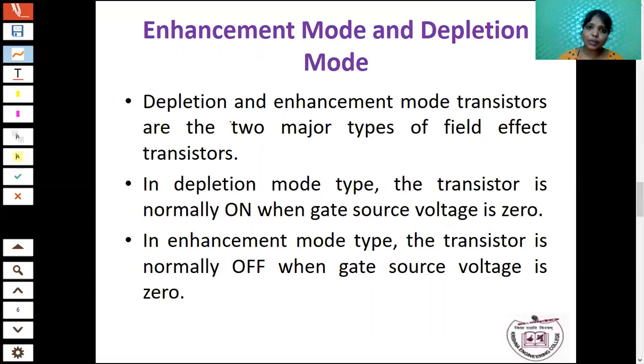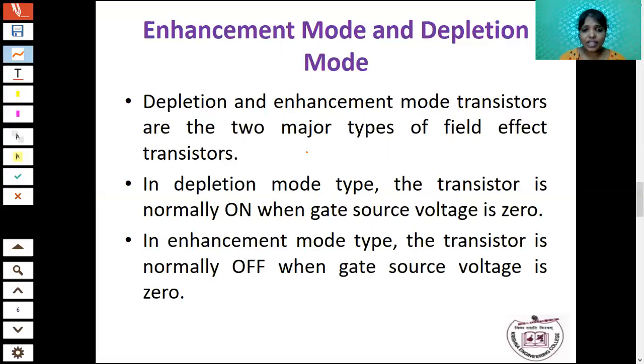So what is the difference between NMOS, PMOS and enhancement mode, depletion mode? Actually the MOS transistor is classified based upon two properties. One is material property: based upon the material property, it is classified into NMOS and PMOS. Based upon the electrical property, it is classified into enhancement mode and depletion mode. These are the two major types of field effect transistor. You have to know the meaning of depletion mode and enhancement mode. It is a simple thing only.